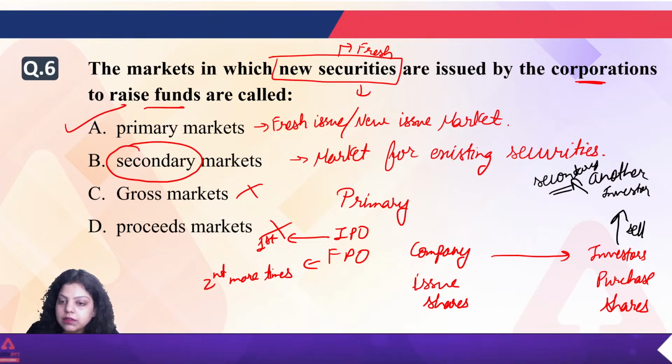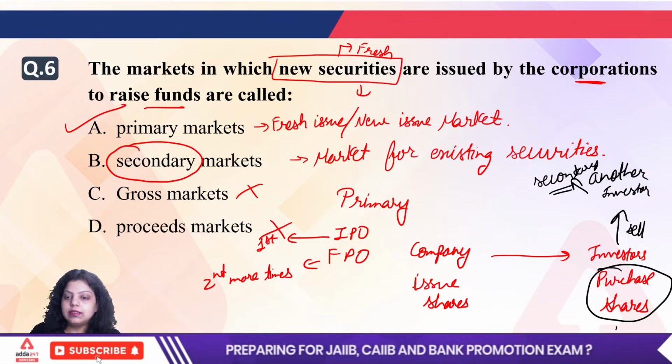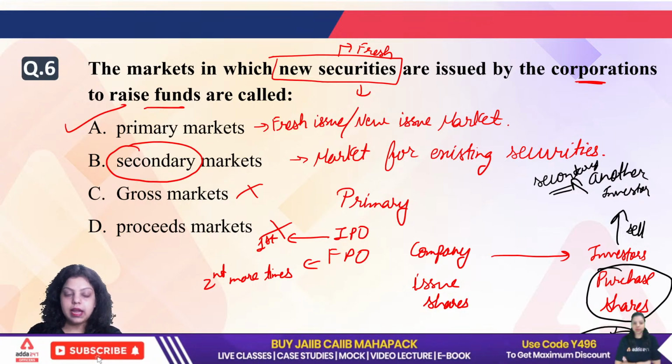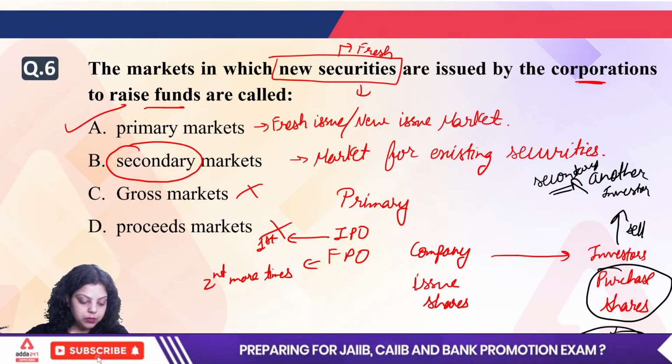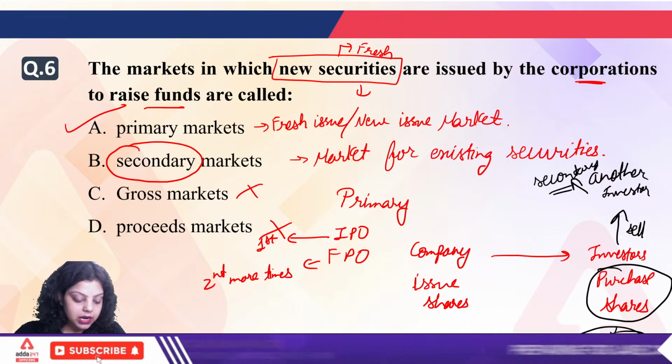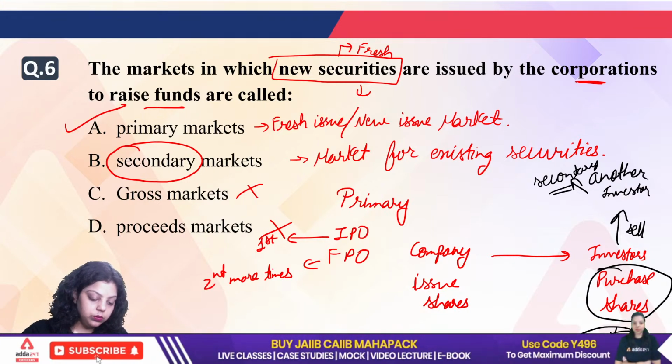Because the security which the investor is now selling is an existing security. This security was already in the market and is sold by one investor to another investor. That will be known as your secondary market. Okay, is the concept of IPO, FPO, primary and secondary market clear to all? Let me know.